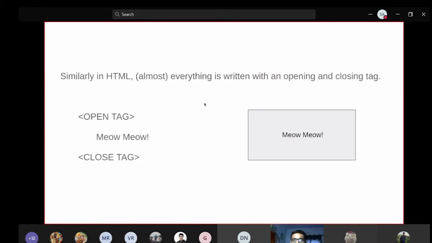Similarly, in HTML, almost everything is written with opening and closing tags. It can be anything that we'll discuss. Suppose I'm adding some content and there's an opening and closing tag. You can think of it like a frame with the inner content present.